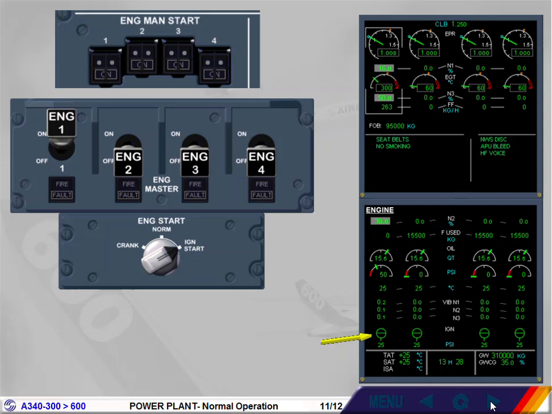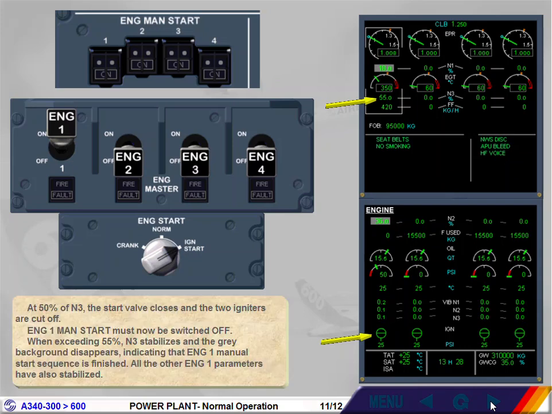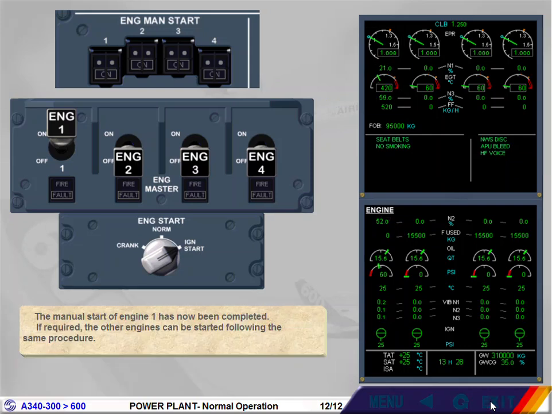When exceeding 55%, N3 stabilizes and the grey background disappears, indicating that Engine 1 manual start sequence is finished. All the other Engine 1 parameters have also stabilized. The manual start of Engine 1 has now been completed. If required, the other engines can be started following the same procedure.